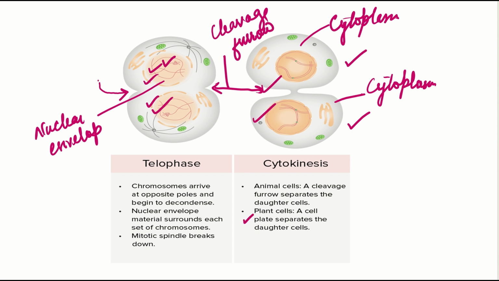In plant cells, a cell plate separates the daughter cells. But in animal cells, there is no cell plate present. Only the cleavage furrow separates the daughter cells.